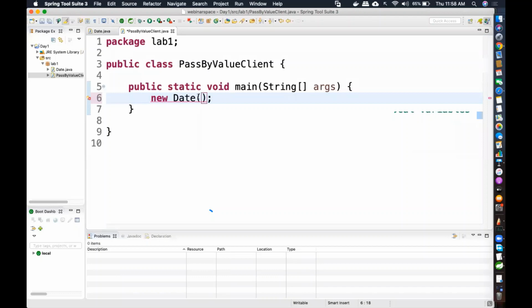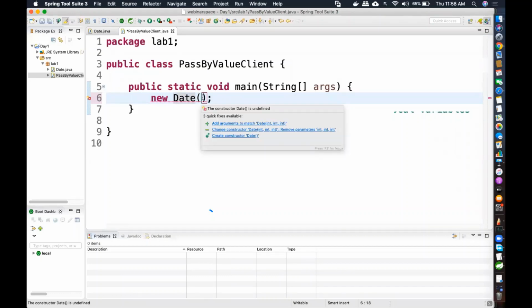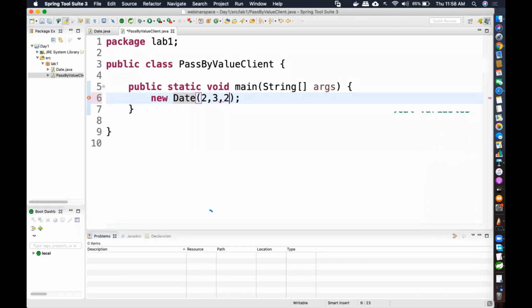So I will pass values. What values do I pass? 2, 3, say 2020. Now my object is created. Tell me, is my object created? Yes or no? Those who are there, please respond in the chat. Is my object created? Yes, yes. Some of you are telling no, some of you are saying yes.